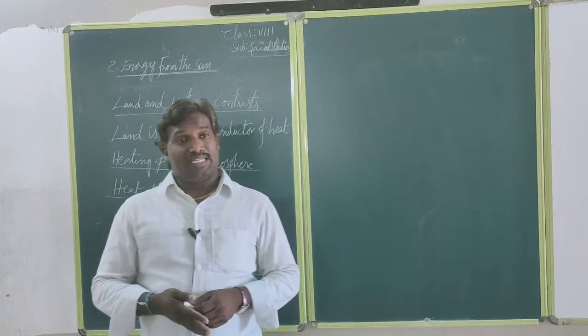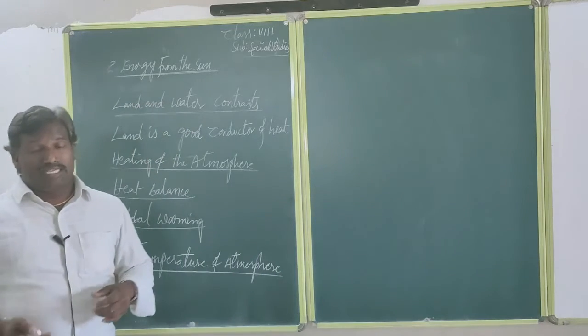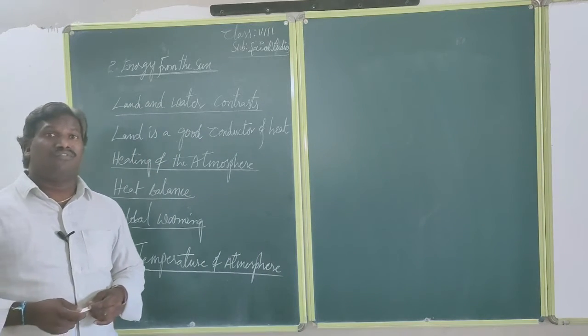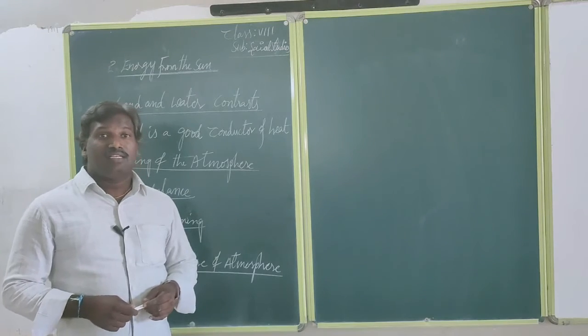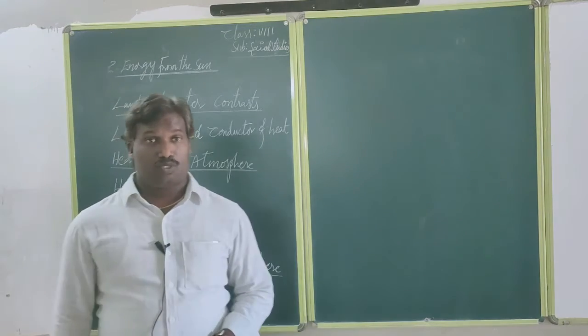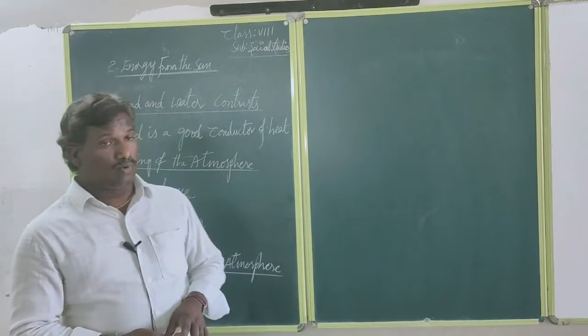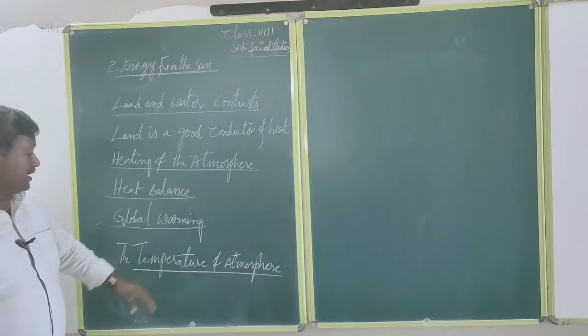When CO2 increases in the air, then automatically temperature also increases. Temperature also affects crops. When global warming increases, we are not getting sufficient crops. So we should try to control global warming in this society.